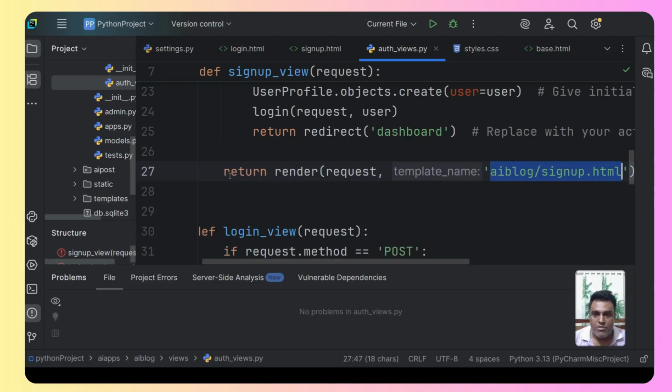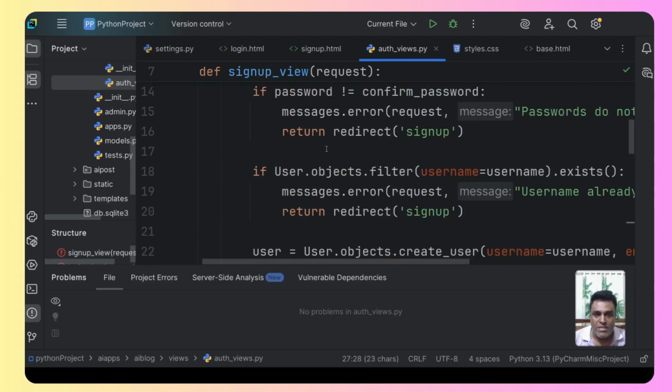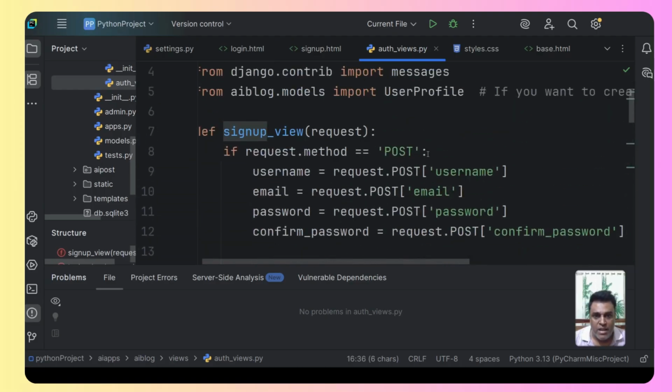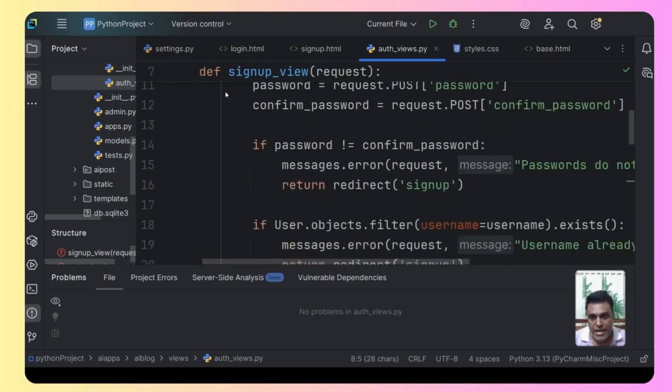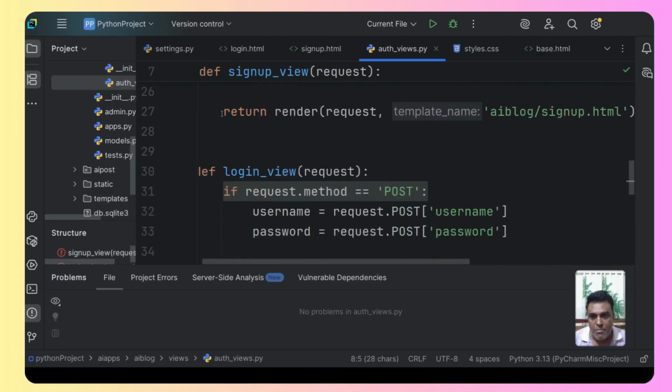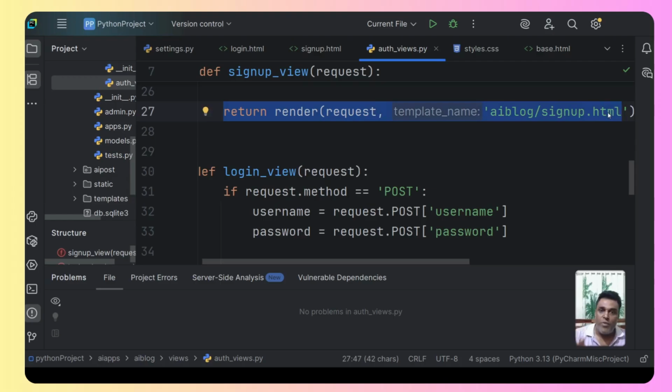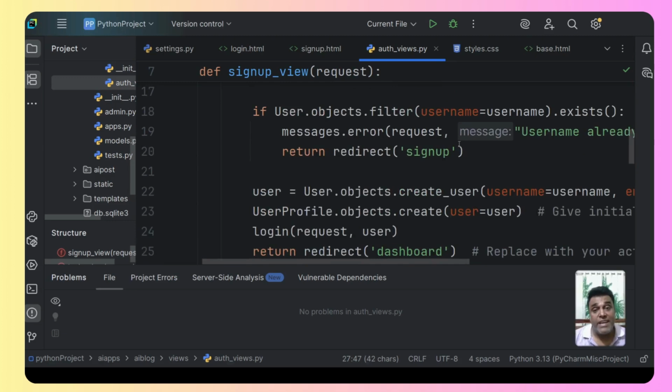If the user gets on, then this is basically what happens: we are redirecting it to sign up, so this is the post request. But what if it is a get request? Then obviously this if statement will get skipped and it will directly jump to this particular statement, where we are rendering the signup.html file. So this will get displayed in front of the user if it is a get request.